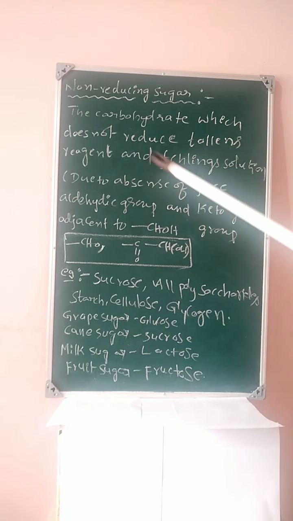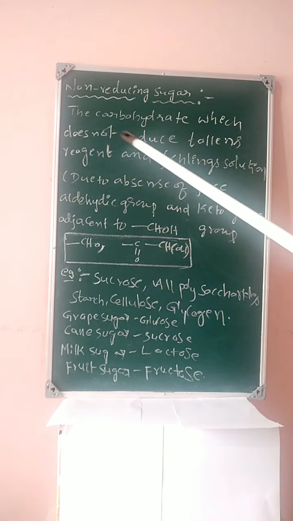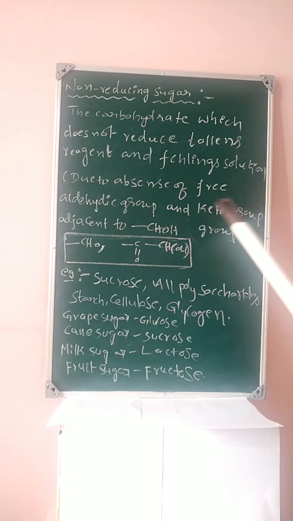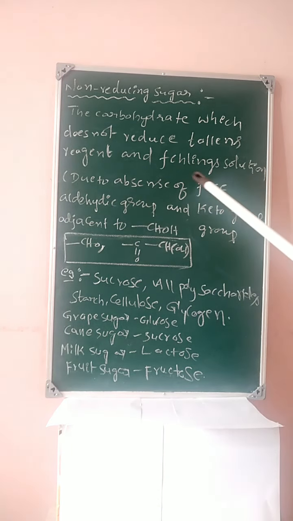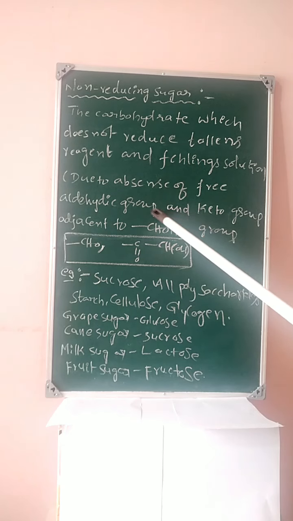Next, students, non-reducing sugars. The carbohydrates which do not reduce Tollens' reagent and Fehling solution are known as non-reducing sugars. The reason is the absence of a free aldehyde group and a keto group adjacent to the CHOH group.